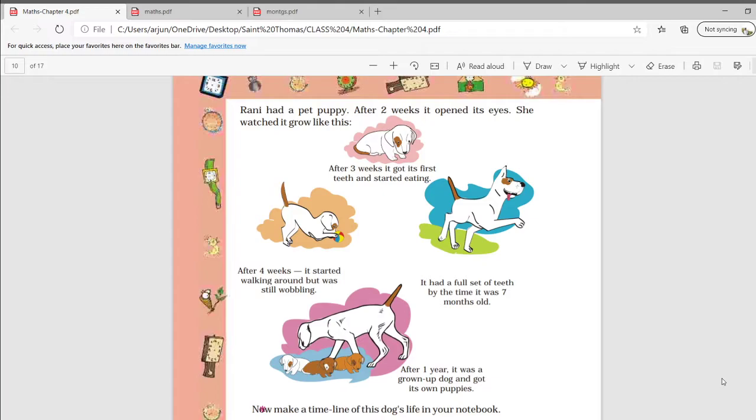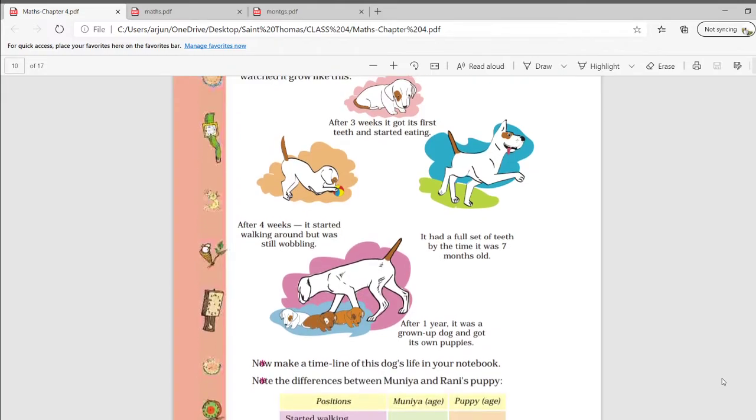Okay. Rani had a pet puppy. After 2 weeks, it opened its eyes. She watched it grow like this. So let's see. After 3 weeks, it got its first teeth and started eating. After 4 weeks, it started walking around but was still wobbling. Then it had a full set of teeth by the time it was 7 months old. After 1 year, it was a grown up dog and got its own puppy.